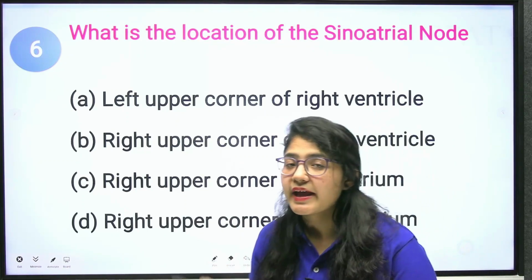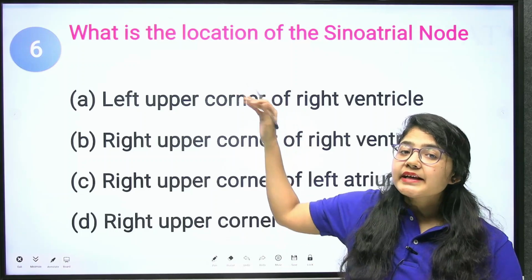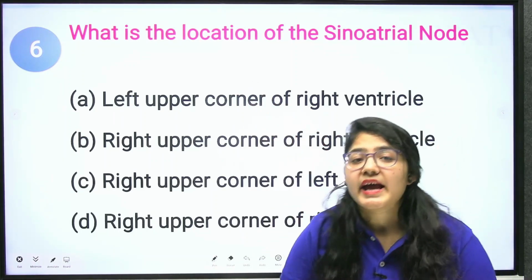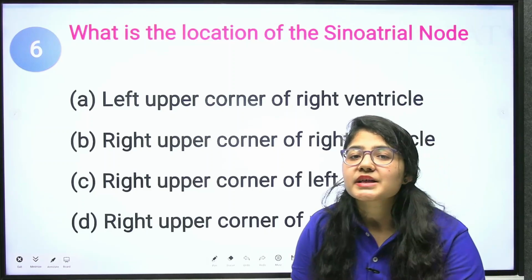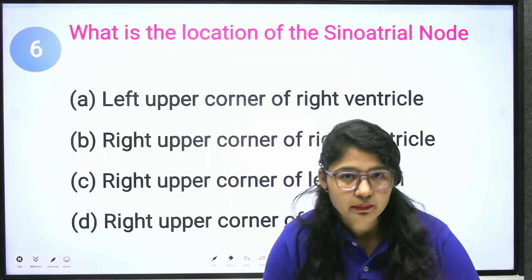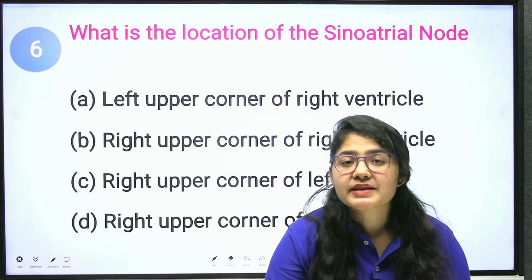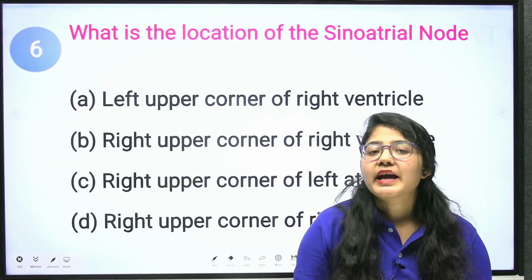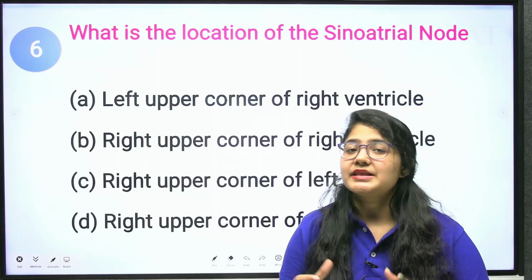The sinoatrial node is present at the right corner side of your atrium and is also known as the pacemaker of your heart, because it generates the electric impulses so that your heart can beat. It can pump the blood, it can receive the blood.